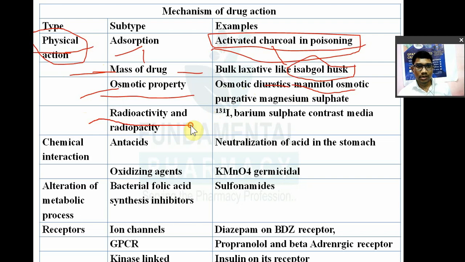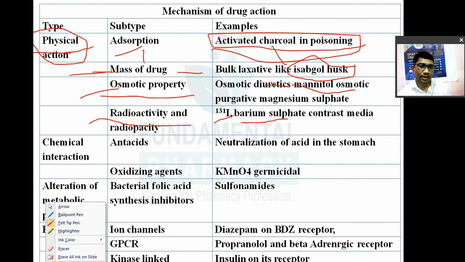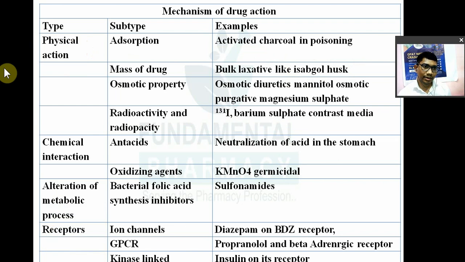Certain radioactive elements, for example iodine 131, are used in cancer of the throat or goiter. Then barium sulfate is used as a diagnostic agent. There are many contrast media, phosphorus isotopes and so on. So a drug may act by its physical action: in that you have adsorption, mass of drug, osmotic property, and radioactivity.